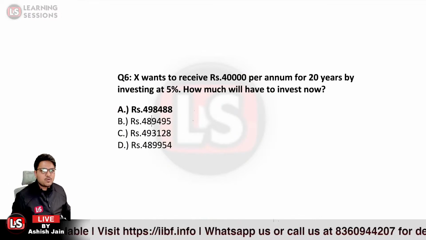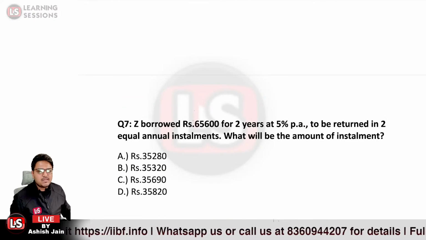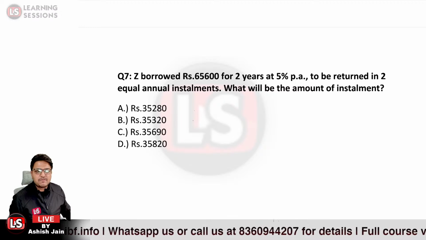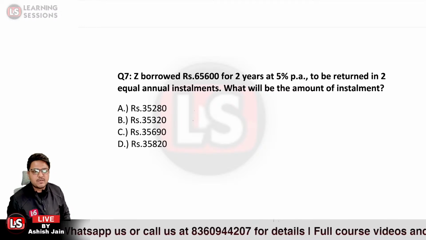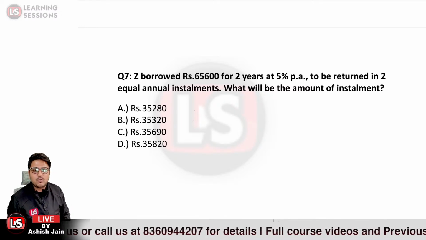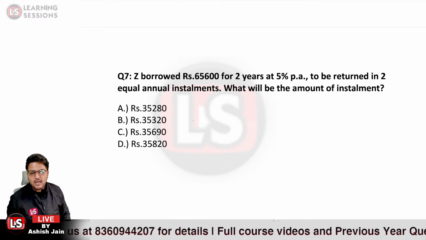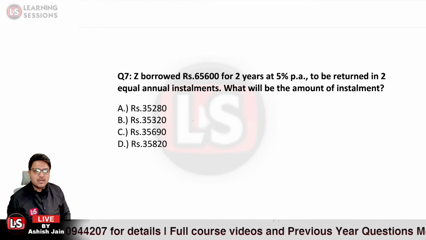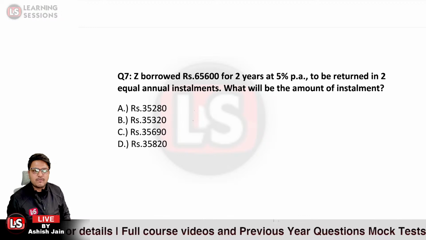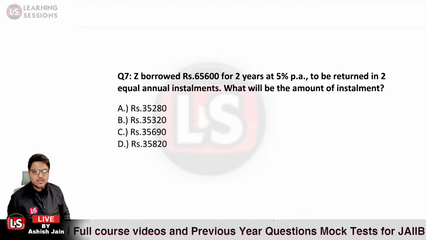Now let's move to the next question. Question number 7 says: Z borrowed rupees 65600 for 2 years at 5% per annum, to be returned in 2 equal annual installments. What will be the value of the installment? It's quite easy.